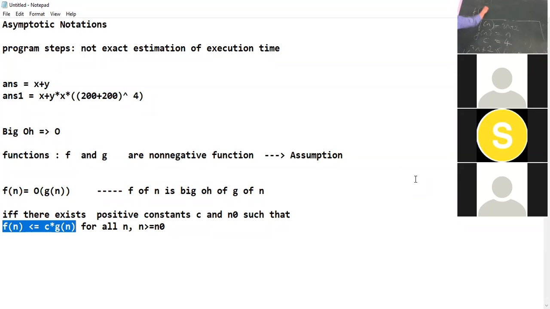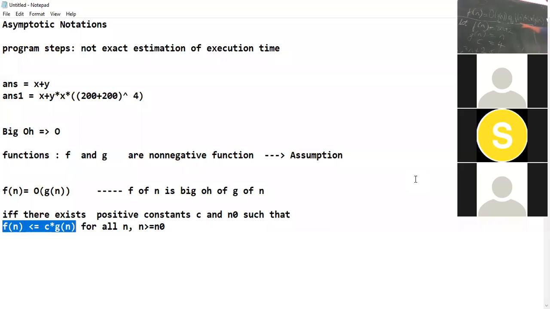f of n is equal to big O of g of n, this is the definition of big O. When do we say this is true? If f of n is less than or equal to c into g of n. Are you able to see it? Yes, ma'am.